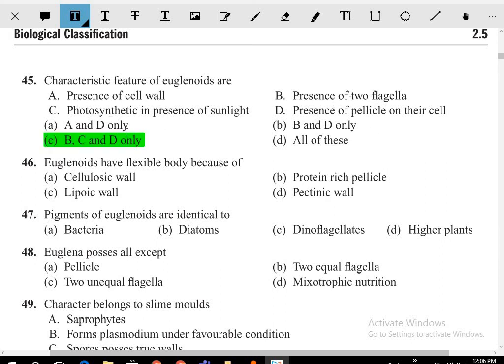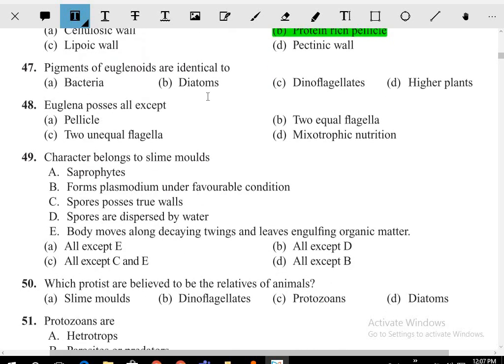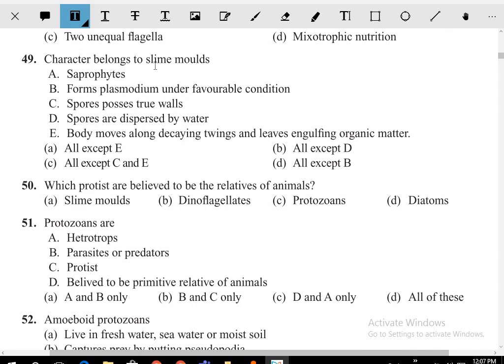So this is presence of two flagella, photosynthetic in the presence of sunlight, presence of the pellicle on the cell. Euglenoids have a flexible body because of the protein-rich pellicle. Pigments of the euglenoids are identical to those of higher plants. Next statement: Euglena possess all except pellicle, right; two unequal flagella, this is also right; two equal flagella, no, it has no two equal flagella, so this is wrong. Mixotrophic also is right.